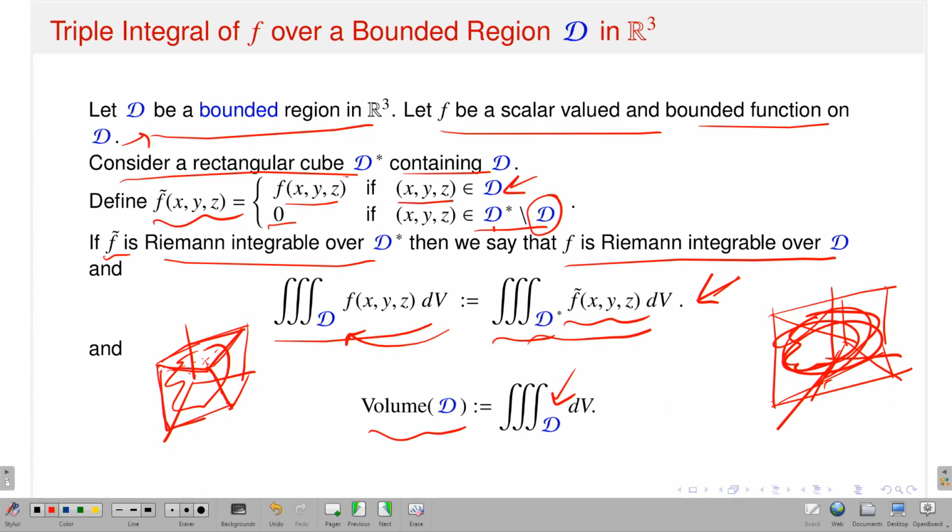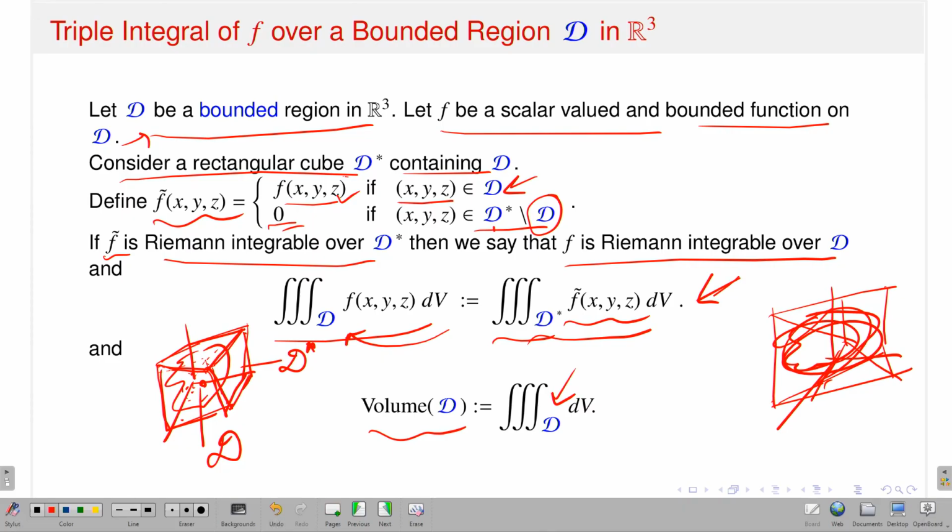So, this is a cube, and it contains your domain. This is your domain D, and this is D star. If I take any point x y z from here, it will have the same value f of x y z. But if I take a point which is in the bounded rectangular cube but not in D, then I am defining it as 0. You can do that because I am starting with a bounded domain in R3, so you can always have a bounded rectangular cube which contains your domain D.